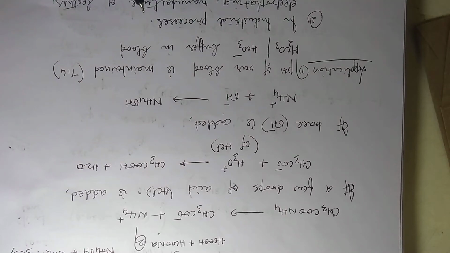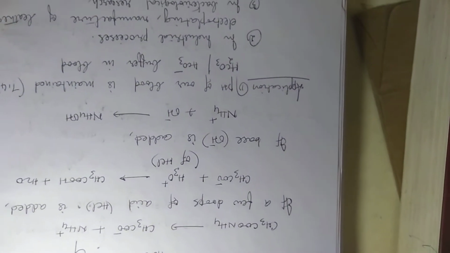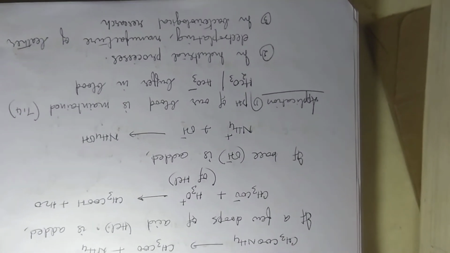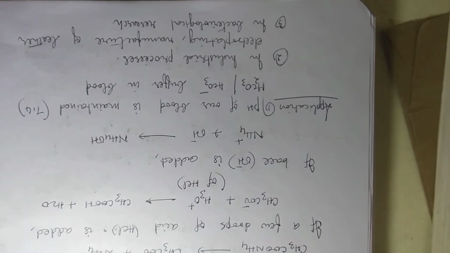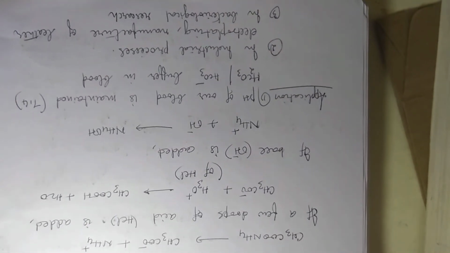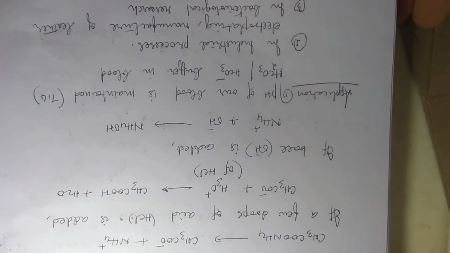Then in various industrial processes also it is very useful. And it is also useful in bacteriological research. When researchers are growing some bacteria in a particular medium, they have to keep the medium as a buffer, so that the pH does not change and the growth is not affected by it. So they will do it in a buffer medium.